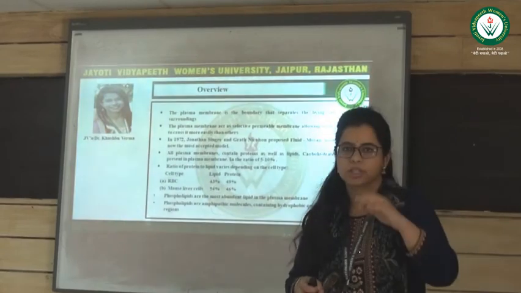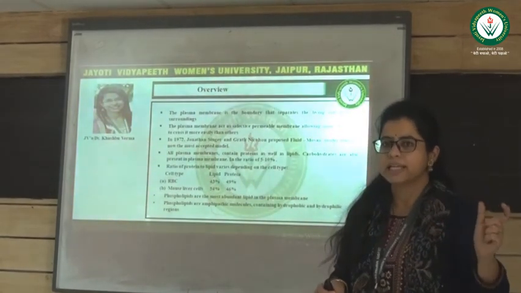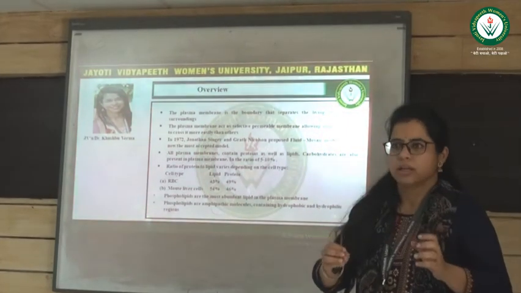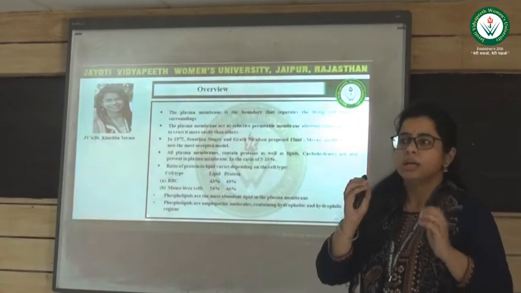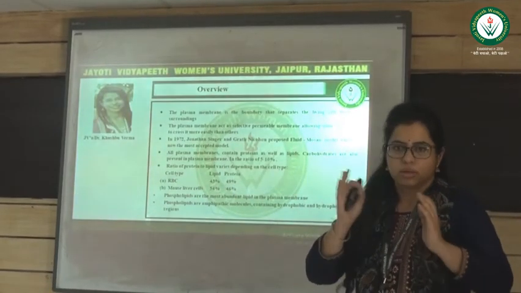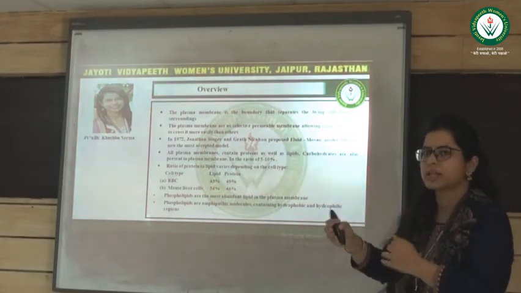Now I am disclosing the meaning of hydrophilic and hydrophobic. A hydrophilic region is a region that is attracted towards water, and a hydrophobic region is a region that does not like water molecules; they hate water molecules.